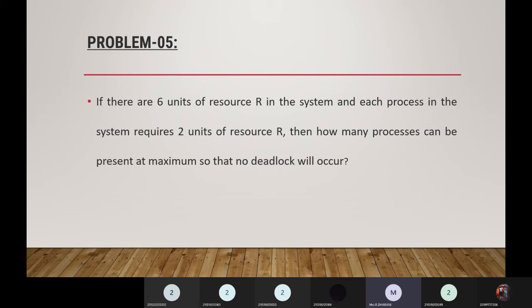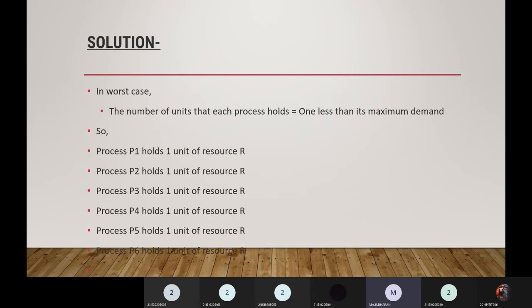How many processes can be present at maximum so that no deadlock will occur? So every process may require 2 units, but the maximum number of processes present that doesn't cause deadlock is 6, from P1, P2, P3, P4, P5, P6. Each process from P1 to P5 holds 1 unit.